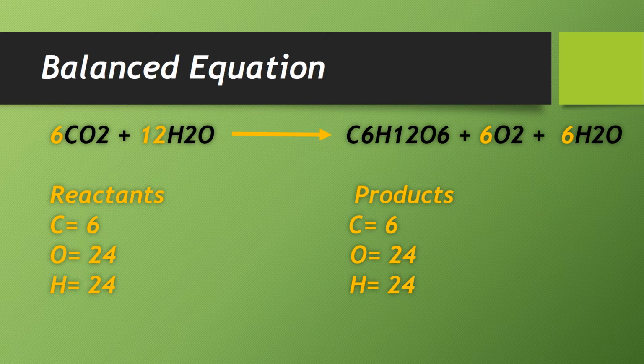But by putting 6 here with this carbon, this 6 is also for this oxygen. So we already have two atoms of oxygen. When this multiplies with this number, 2 6s are 12, so the number of oxygen will increase.